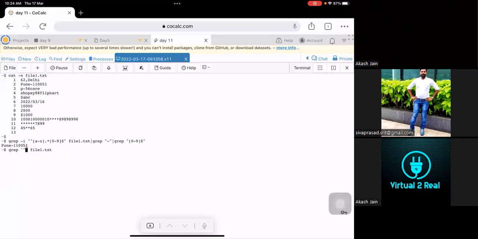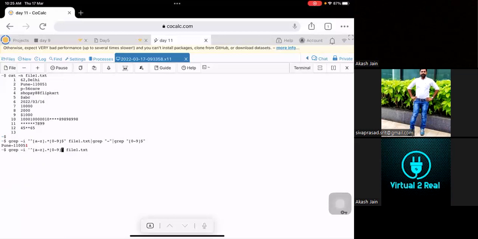Next one. In the flower bracket, it should be A to Z. A to Z, absolutely correct. Next, I'll put hyphen i so that this string will be case insensitive. Okay. What will be the next thing? And then a full stop, and again star. Okay. Next, in the flower bracket 0 to 9. 0 to 9. Okay. Fine.